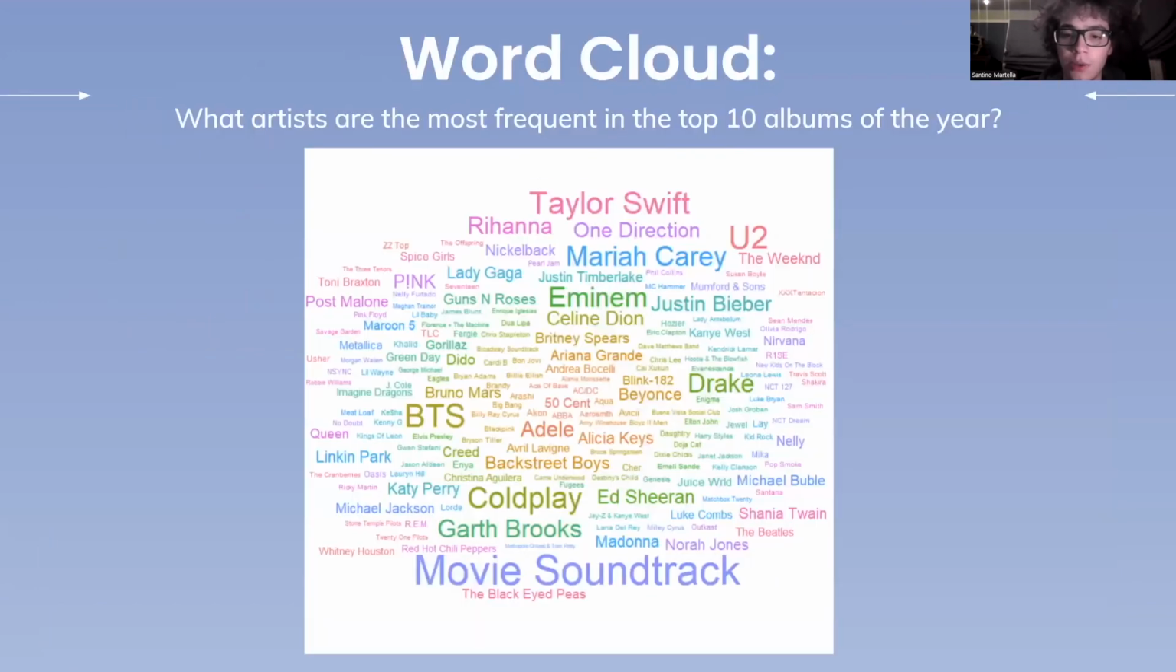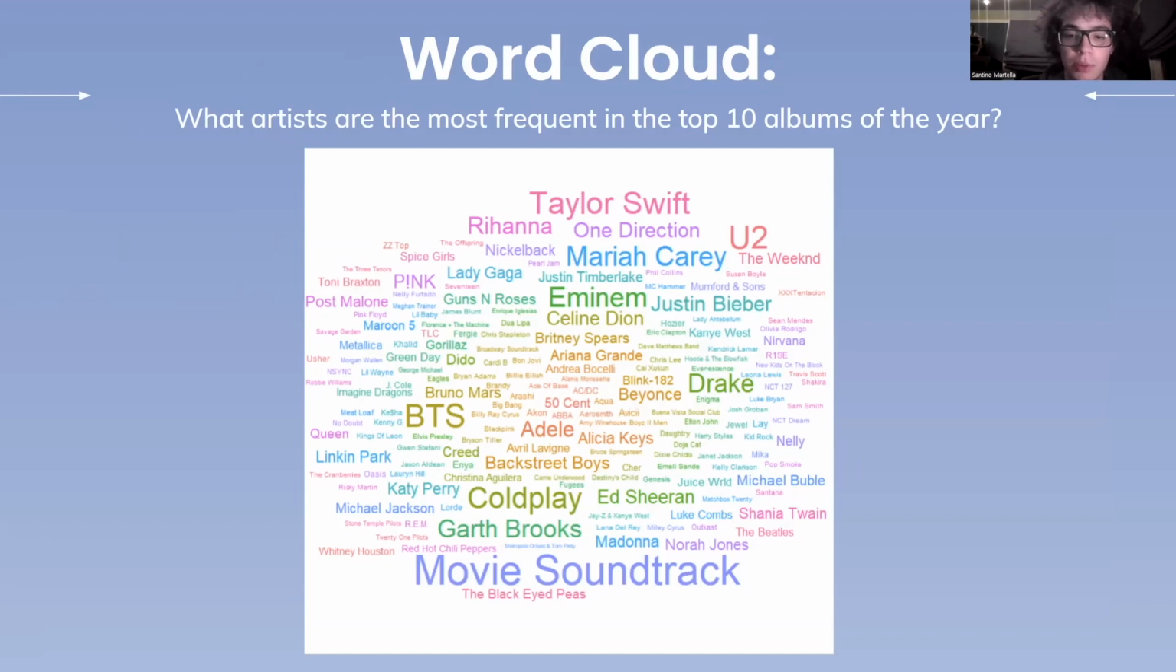Lastly, we wanted to see which artists had their albums in the top 10 the most number of times. To easily view this, we created a word cloud that had the name of all the artists with the size of their name increasing the more times their album appeared in the top 10. Some of the artists seen the most include BTS, Taylor Swift, Drake, Eminem, U2, and Mariah Carey.